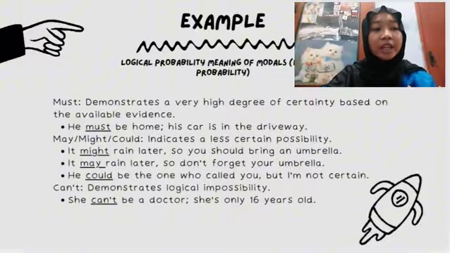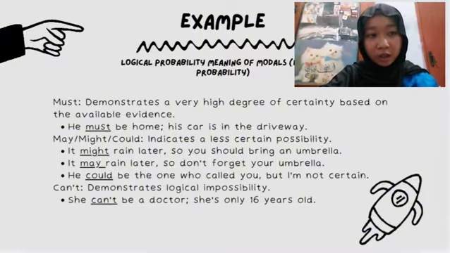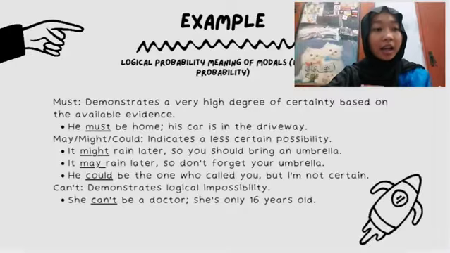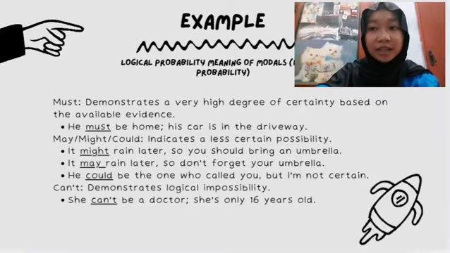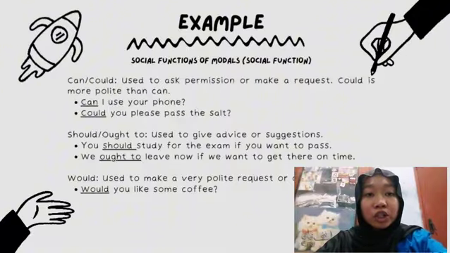Number 5, she can be a doctor. She's only 16 years old. So the can demonstrates logical possibility. Number 2, social function of modals. Modals also have social function, such as asking for permission, giving advice, or making polite requests.